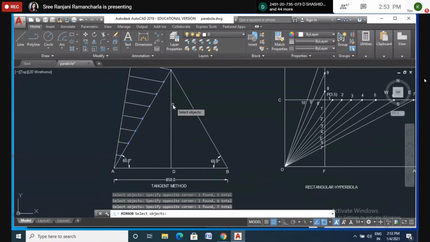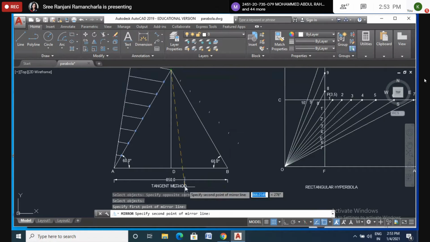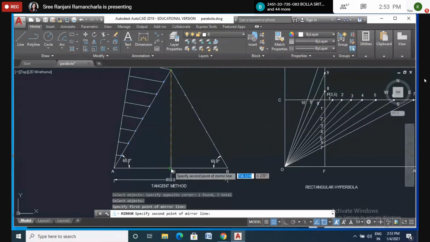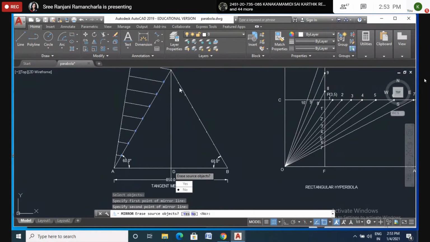Yes, like this. Can you see the blue color? Yes, those are selected. So I don't have any other to select. Okay, then enter. Here it is asking the first mirror point. Mirror point is this one, and another mirror point is this one. Can you see how these points are moving? This yellow dotted line is the mirror line. So I want to take another point here, and exactly it will select here only. Now I got these points. So I name it here as 1, 2, 3, 4, 5. Here also 1, 2, 3, 4, 5.